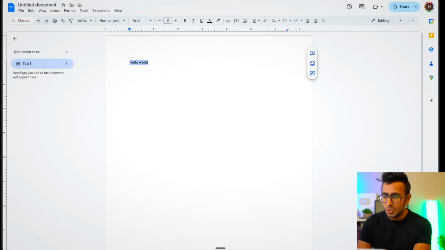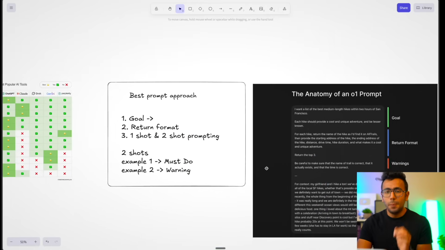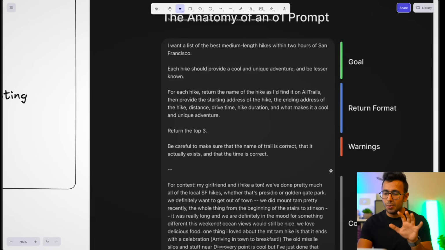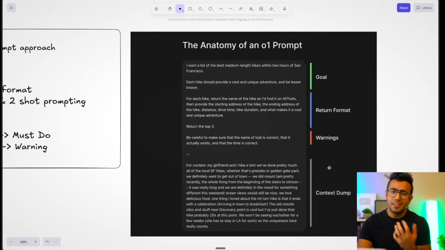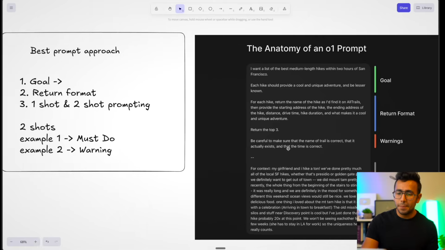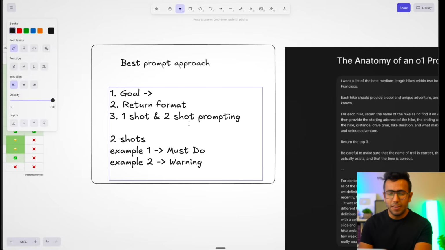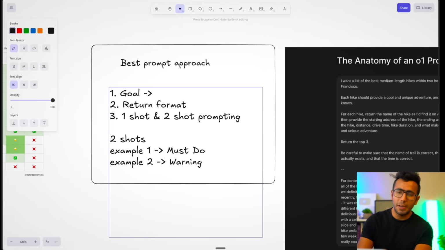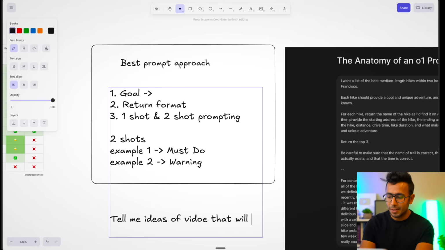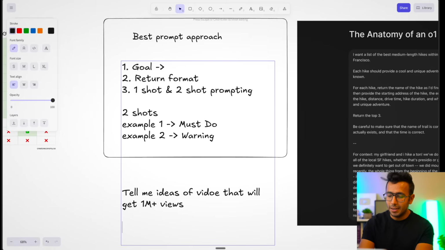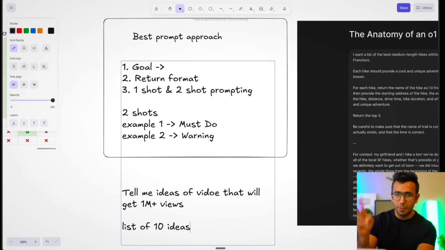Now, next, I'm going to show you in the workflow that when you prompt, use this strategy by Greg Brockman, co-founder of OpenAI. He gave a summary of how you should construct a prompt, but I'm going to tell you with an example. If you want to construct a prompt, I use this strategy. Number one, I think of a goal. So let's say I want to construct a prompt right now, I'll just write it for you. Let's say my goal is: tell me ideas for a video that will get 1 million plus views. That is my goal. Number two, I'll give the return format, which would be a list of 10 ideas. So number 1 and number 2 are fulfilled.